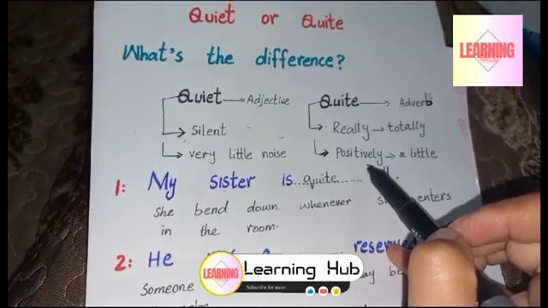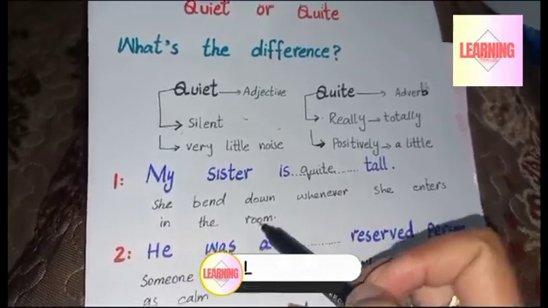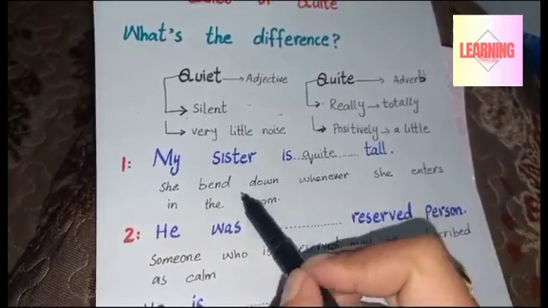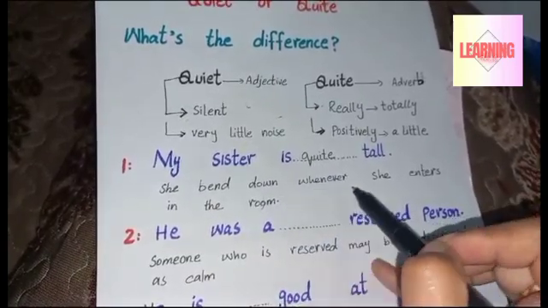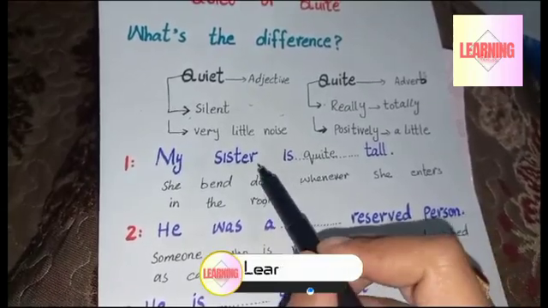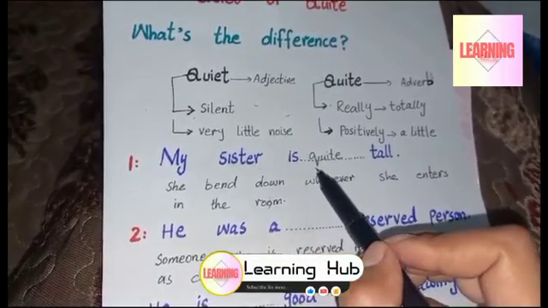It is also used with a very little. My sister is blank tall. She bends down whenever she enters the room. It shows she is really tall. So here it comes quite.